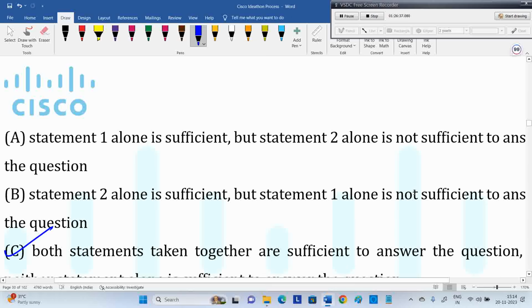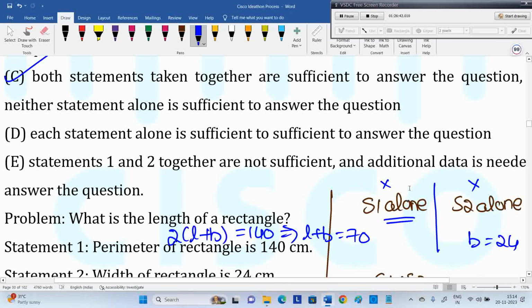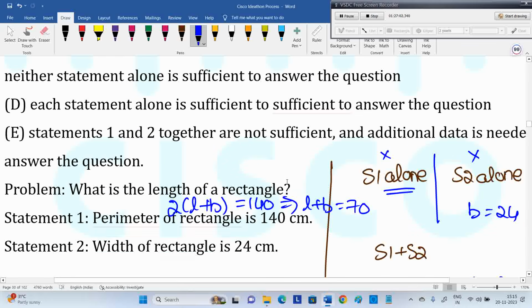Sometimes two statements together also you are not able to decide. Then we have an option called both together are not sufficient; we need additional data to answer the question. There are some situations where we are not able to decide, or together there are still two answers. Then we put together not sufficient, additional data is needed. Data sufficiency: it is mandatory to try alone first. Don't go for together directly. First try one alone, and try two alone also. Those two steps are mandatory.